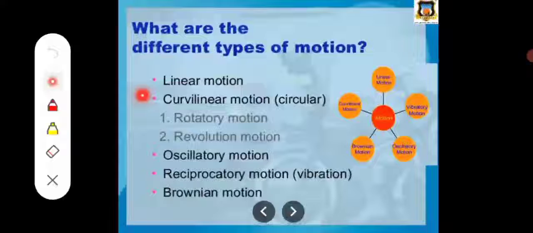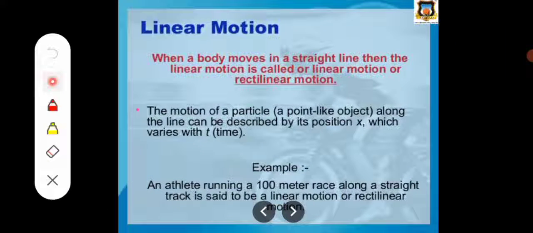There are different types of motions that we experience and observe. So what are the different types? The first one is linear motion. Second is the curvilinear motion, means the circular motion, in which the rotatory motion and the revolution motion are included. Third one is the oscillatory motion. Next is the reciprocal motion, the vibration motion. So these are all the types of motions. Okay. This figure shows us the different types of motions. Now let us discuss the types of motions one by one.